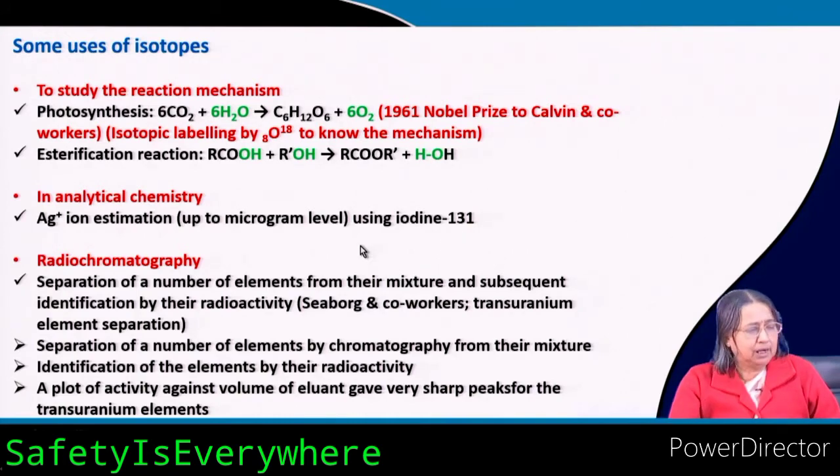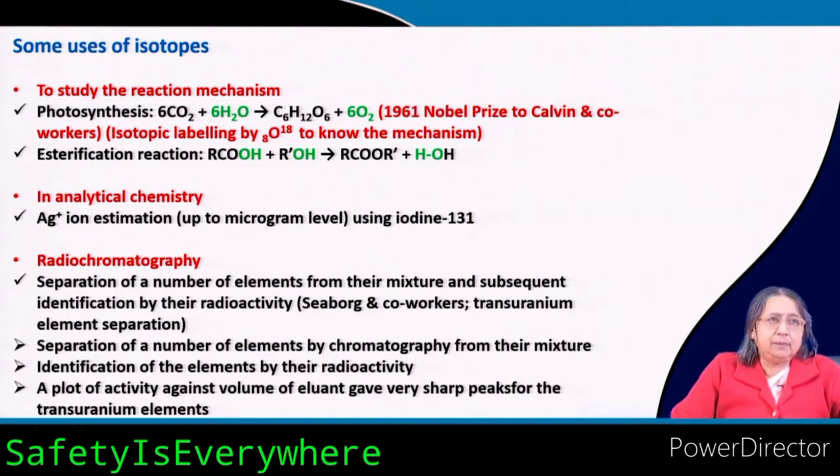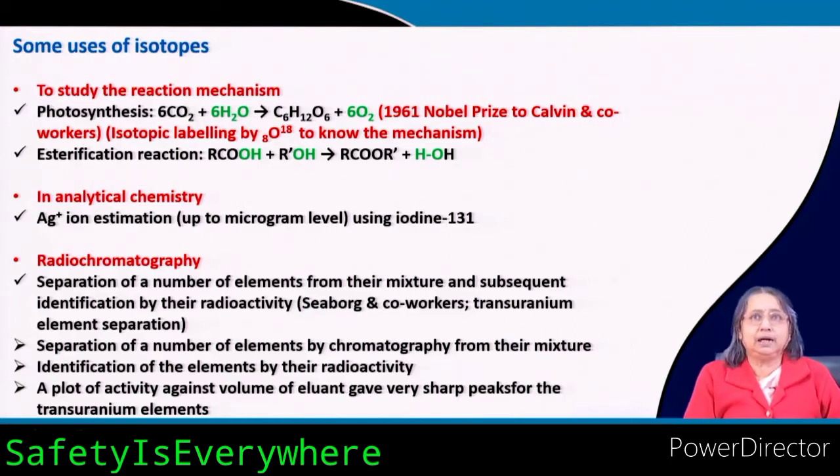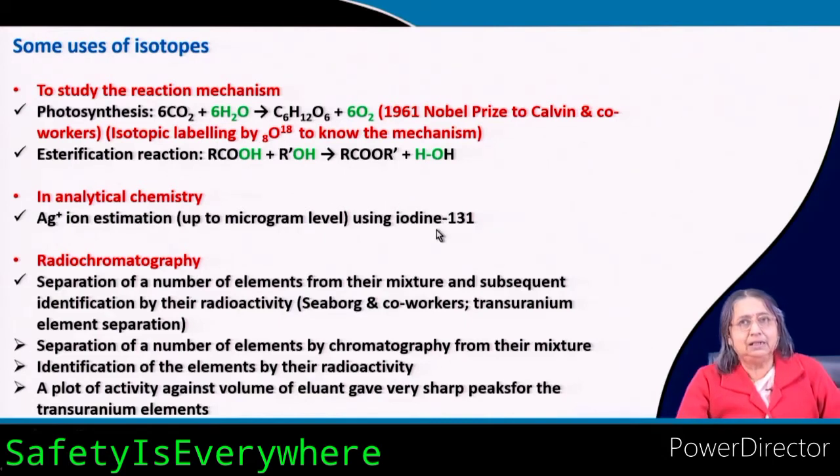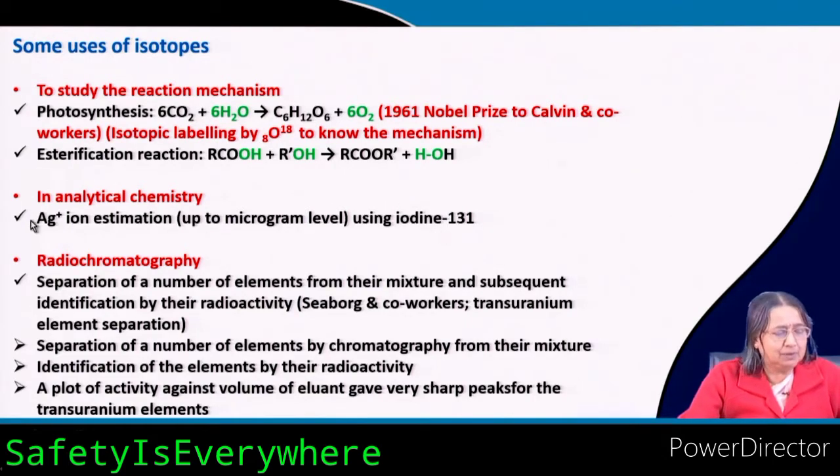Now, you can add it here to form the silver iodide, and that silver iodide you can take out. Of course, there you have to add some ferric ions to form the hydroxide of it, so that it can be trapped easily as the precipitate, and then you can estimate. Okay. Because you have used this iodine 131, you can easily find out how much silver was there.